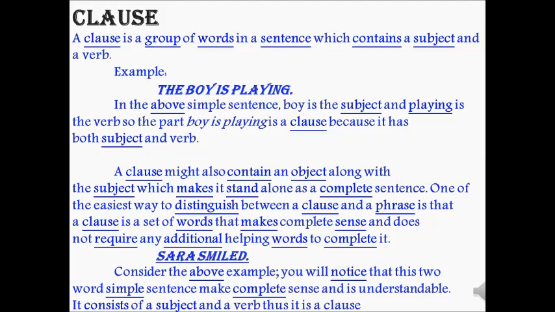As I already said, a clause can stand alone and give a complete meaning. It never needs an additional helping word. And another example, Sarah smiled. It's just a 2-word example, but there was a subject and there was a verb. So it was a complete clause, right?